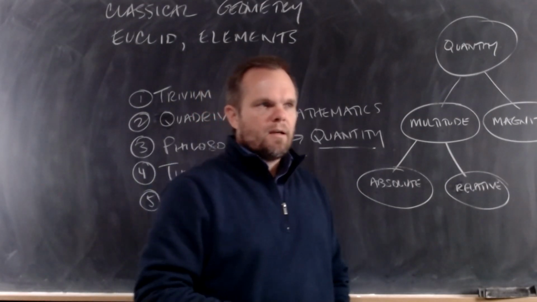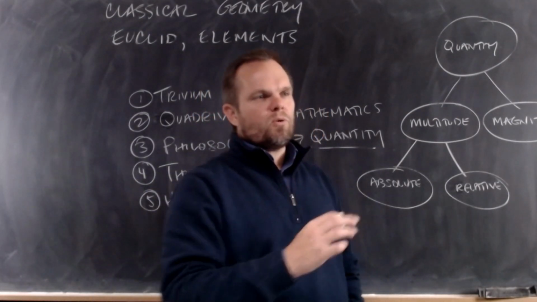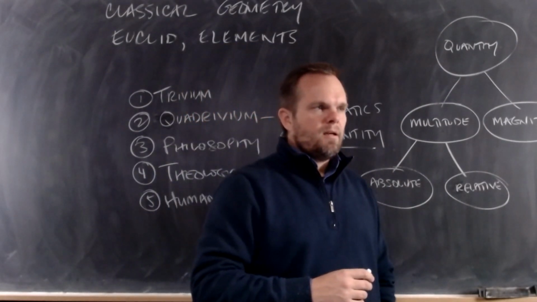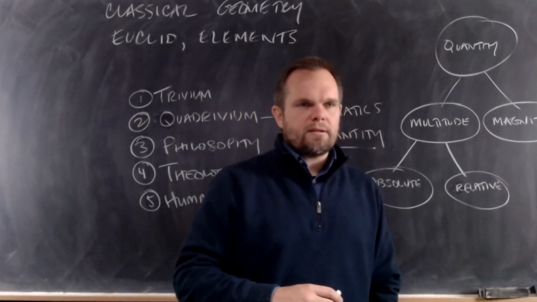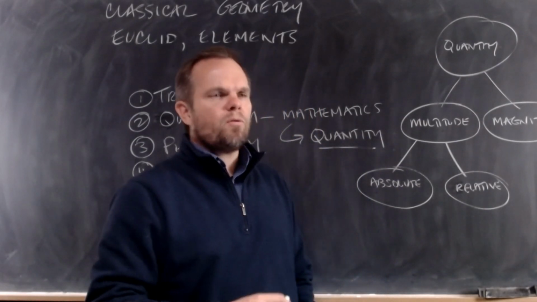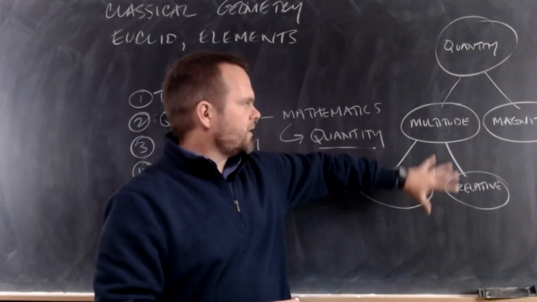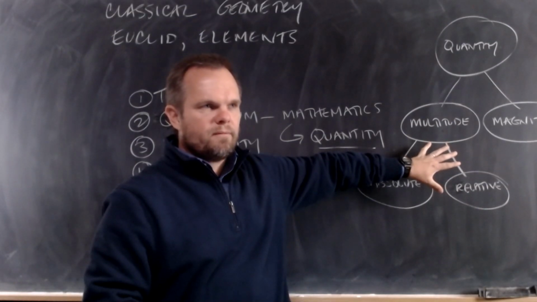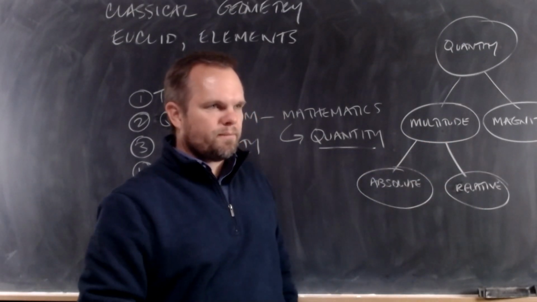Okay? You have to have two quantities in order to have a relative multitude. You only have to have one quantity to have an absolute multitude. Don't get too crazy with this, because we're not studying multitude in this course. This is arithmetic. Okay? And music.